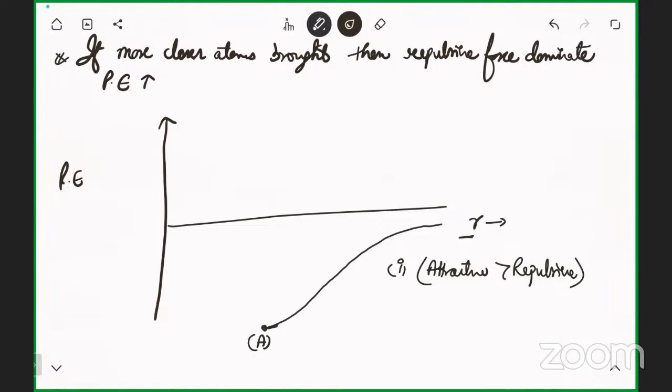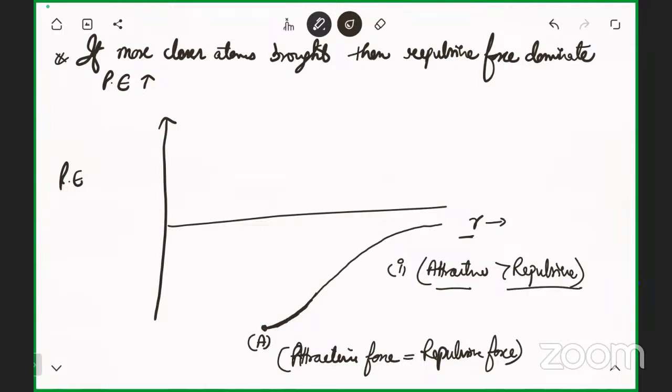So in this condition the potential energy is maximum negative. The first condition was when R was decreasing, attractive force was more than the repulsive force. In condition A, the attractive force becomes equal to the repulsive force.